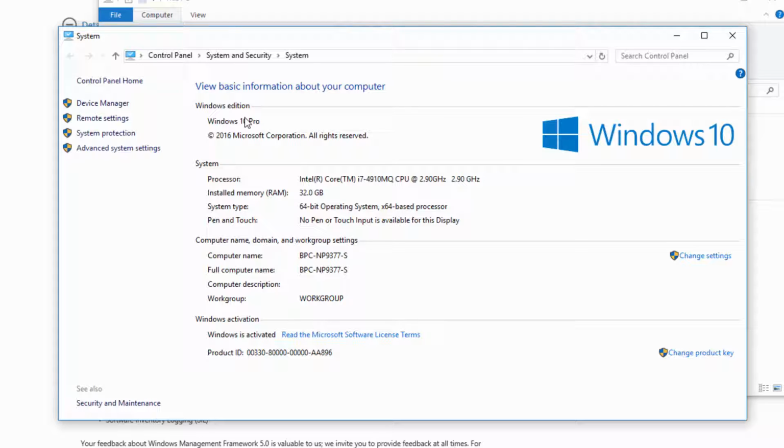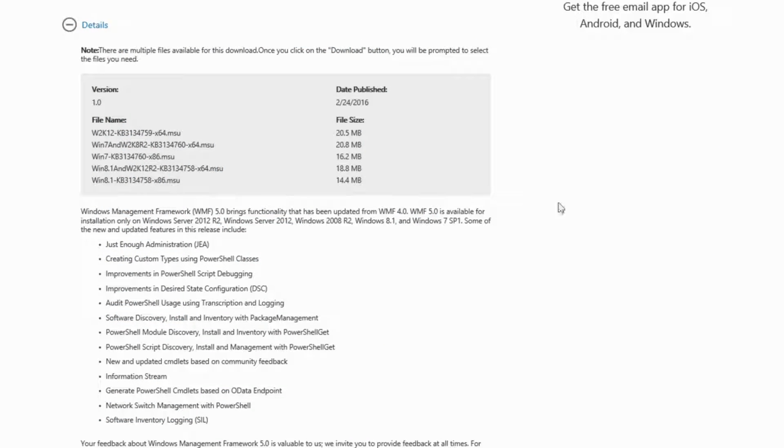The next piece of the puzzle was that last bit where we need to figure out if I'm running a 32-bit or 64-bit version of Windows. To do that, I go a little bit further down under the System section and I find System Type, 64-bit operating system, x64 based. So this tells me that I'm running the 64-bit version of Windows 10. So on your machine, you need to find the version of Windows and whether it's 64 or 32-bit. Once we've got that information, I'm going to close these out. Now we can make a better informed decision on which file it is that we need to download.